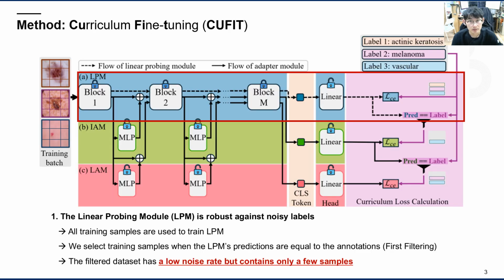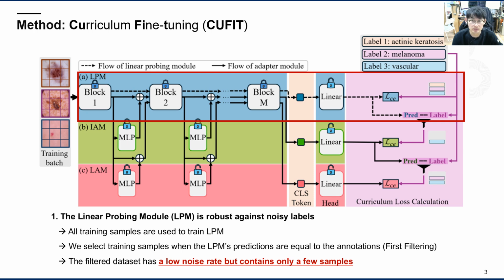So this illustration demonstrates our method, which uses three modules. The first is the linear probing module, the LPM, the second one is the intermediate adapter module, the IAM, and the last one is the last adapter module, the LAM. We train each module on a dataset filtered by the preceding module, following a curriculum approach. Specifically, the LPM filters the dataset for the IAM, and the IAM subsequently filters the dataset for the LAM. So let's begin with the LPM.